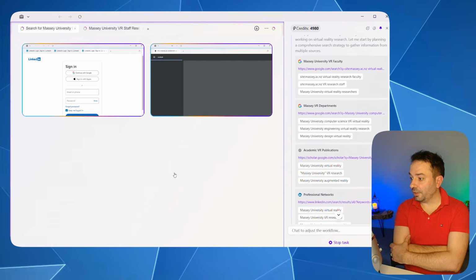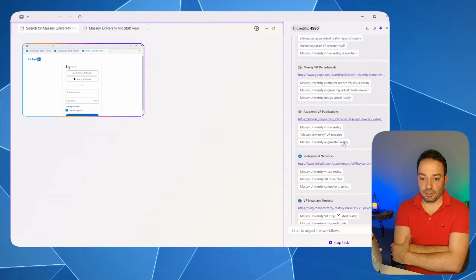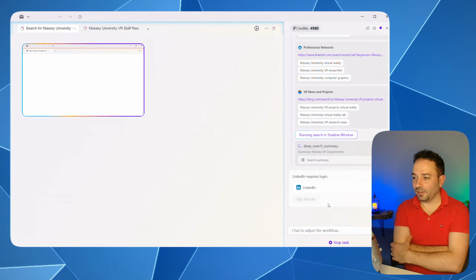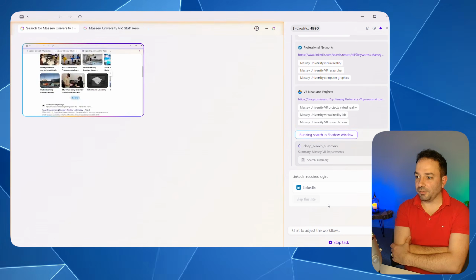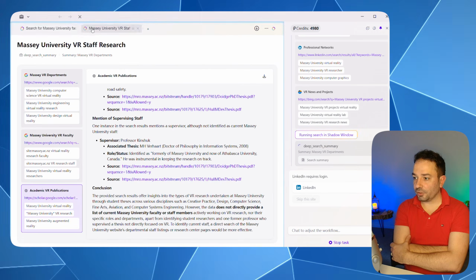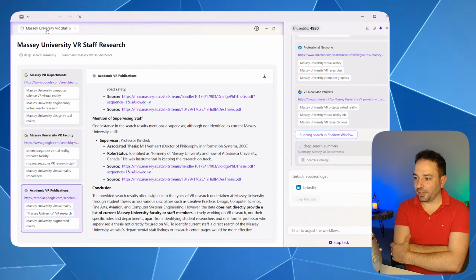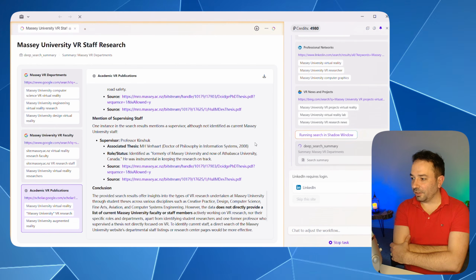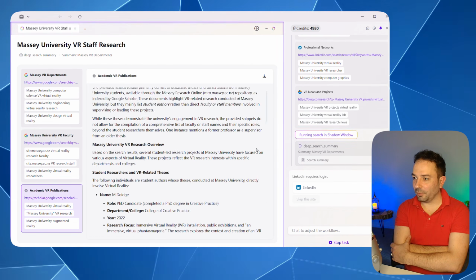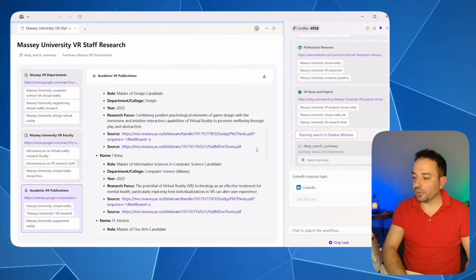You can see here that it got stuck because it didn't have the chance to log in to LinkedIn. At this stage I said, no, don't use my LinkedIn, go and keep searching on the browser and try to identify the key people that I want for my search. While it was searching, it was also creating another page in which it was writing down all the notes regarding the different people that it has identified, and links. You can see that it has done some preliminary work and is still doing some deep search. So let's wait and see what it's gonna do next.